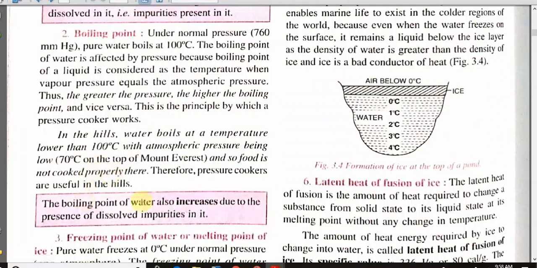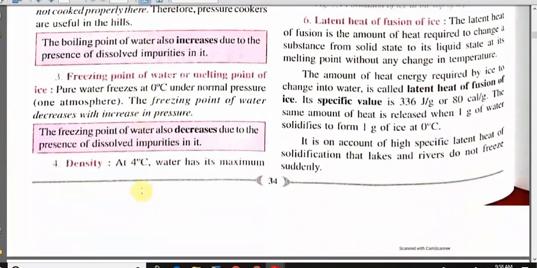The boiling point of water also increases due to the presence of dissolved impurity in it. Similarly, pure water freezes at 0 degree C under normal condition and pressure.